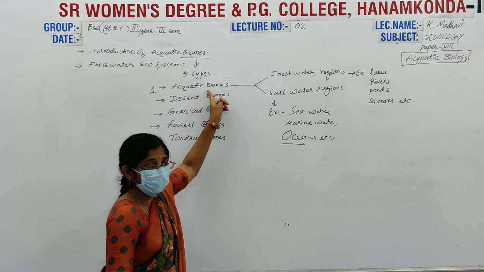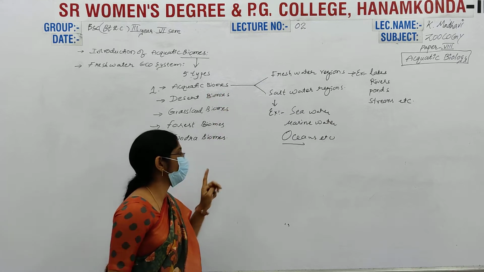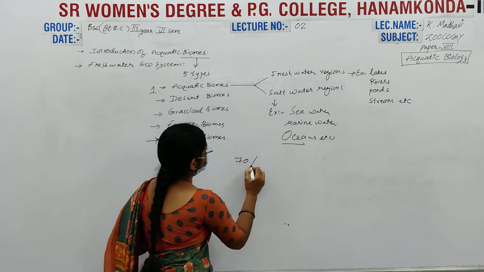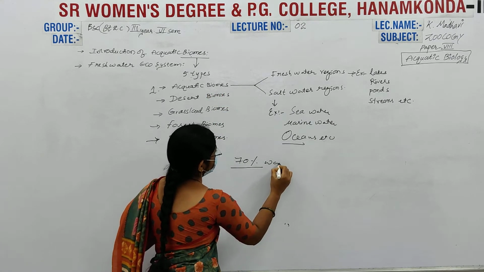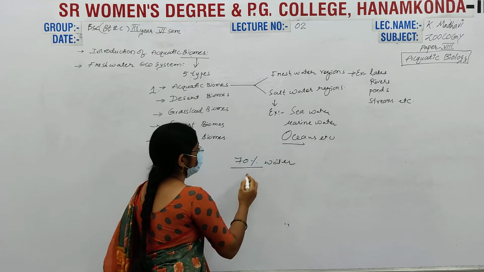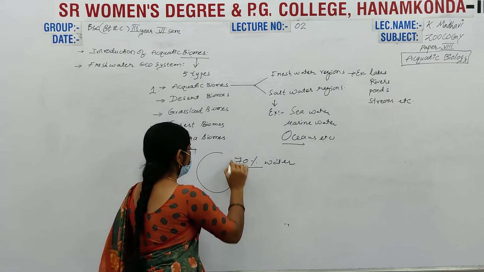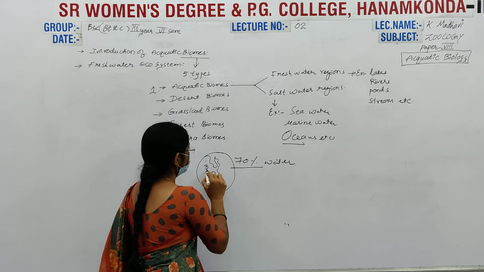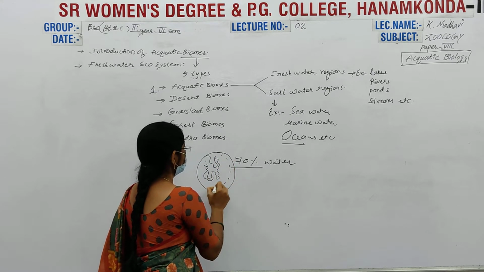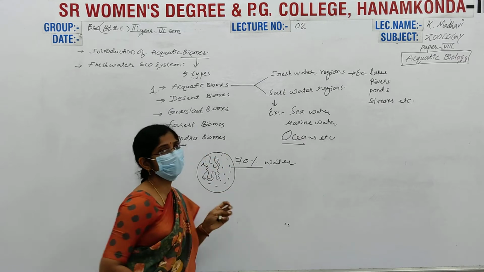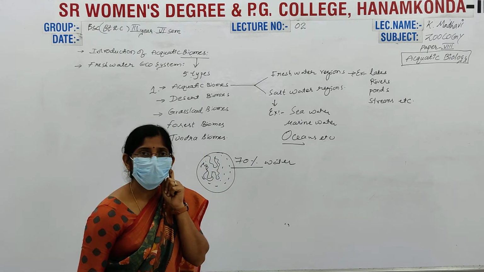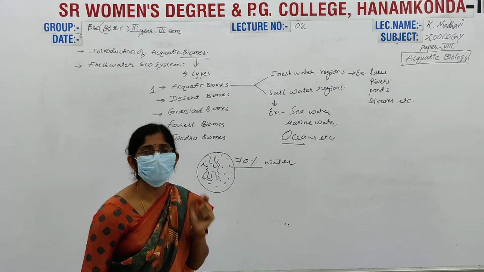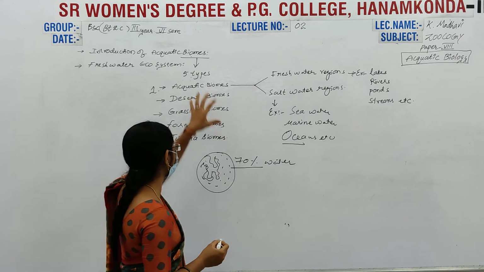Aquatic means water. The Earth is occupied by 70% water, and only a small part is land. The remaining total is water. That's why the aquatic biome is the largest biome among these five.